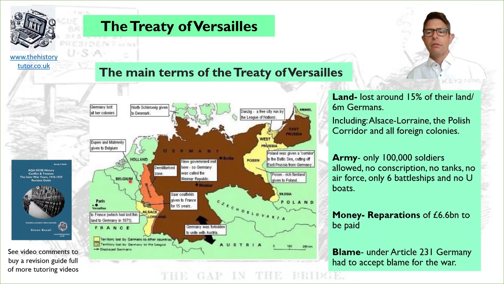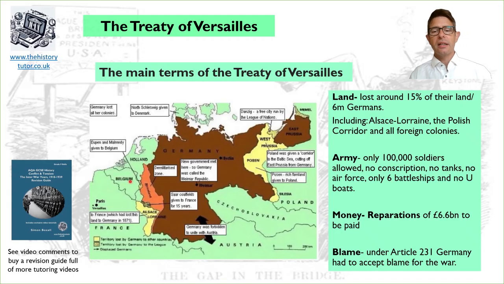So L is land. So they lost around 15% of their land. 6 million Germans were put into other countries. Places they lost could include Alsace-Lorraine, the Polish corridor, and all foreign colonies. So obviously the Polish corridor split Germany, so it's quite a significant part. East Prussia ends up being separate from the rest of Germany, and that's very contentious, and the Germans do not like this. But for Poland it was very important because it gave them access to the sea, so they could have a seaport as part of their new nation.